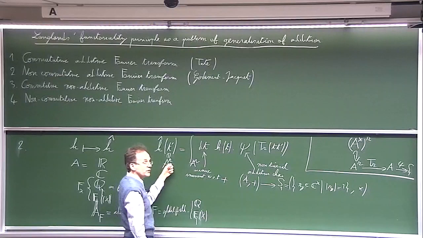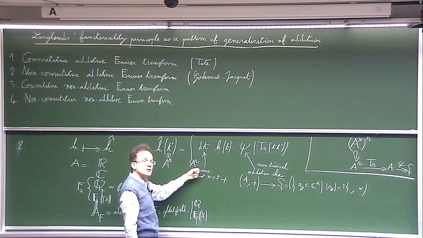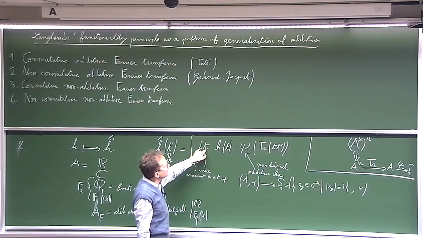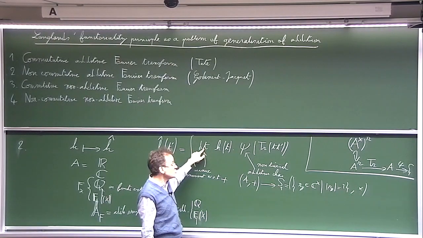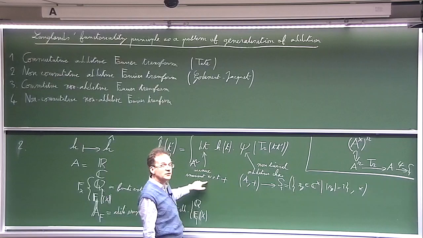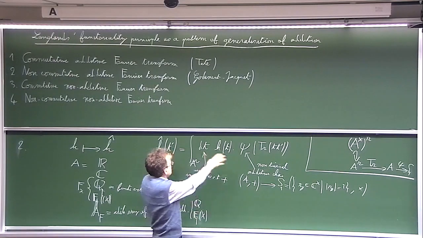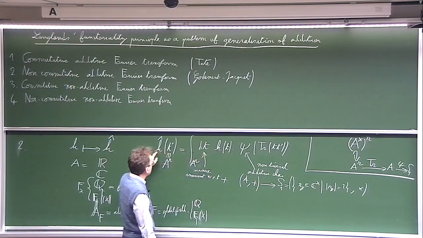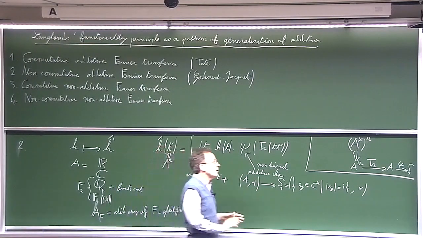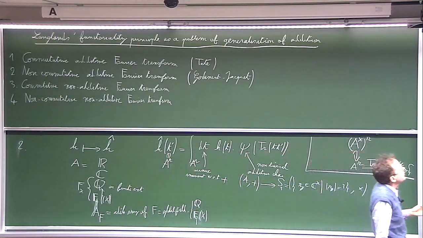So this means that for the definition of the Fourier transform, I could just as well consider functions on A cross to the power R. Of course, here there is an implicit use of addition because I am considering a measure which is invariant with respect to addition. But at least in the definition, for the function h and its Fourier transform, I can consider them as functions on the group.